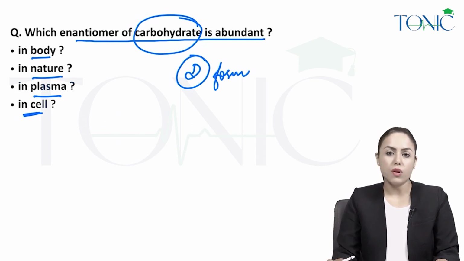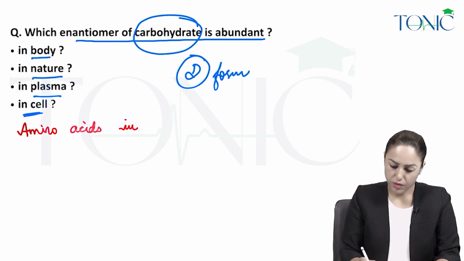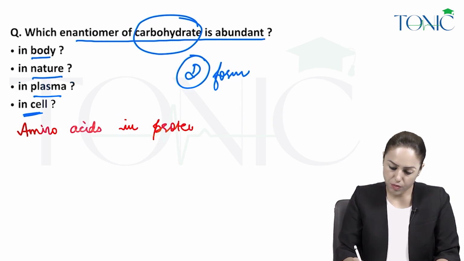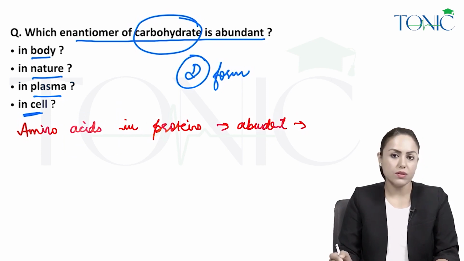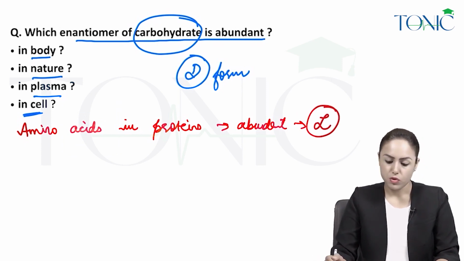But if they ask you about amino acids, then be careful here. If they ask about amino acids in proteins, which form is abundant? Amino acid in protein, then you will say L form, okay? So for carbohydrates it is D form, for amino acids it is L form, right?